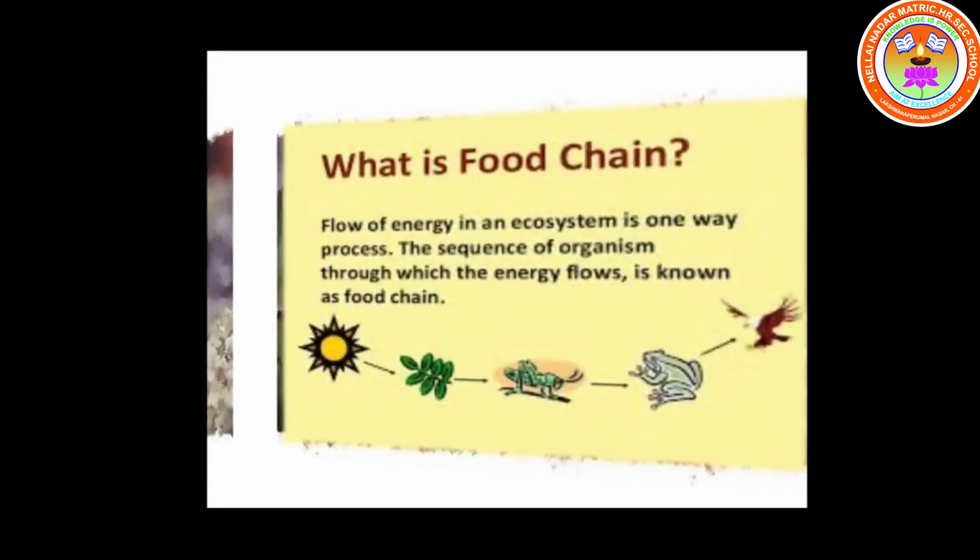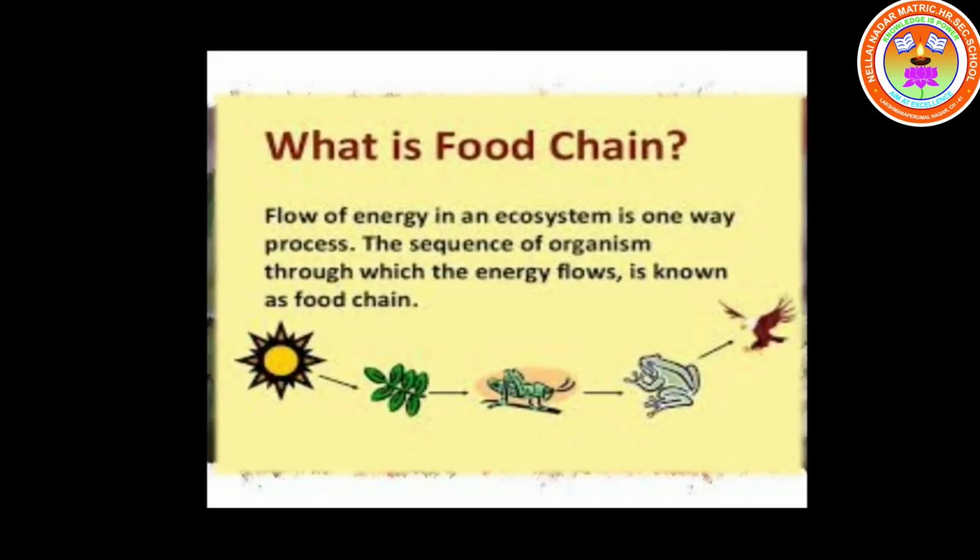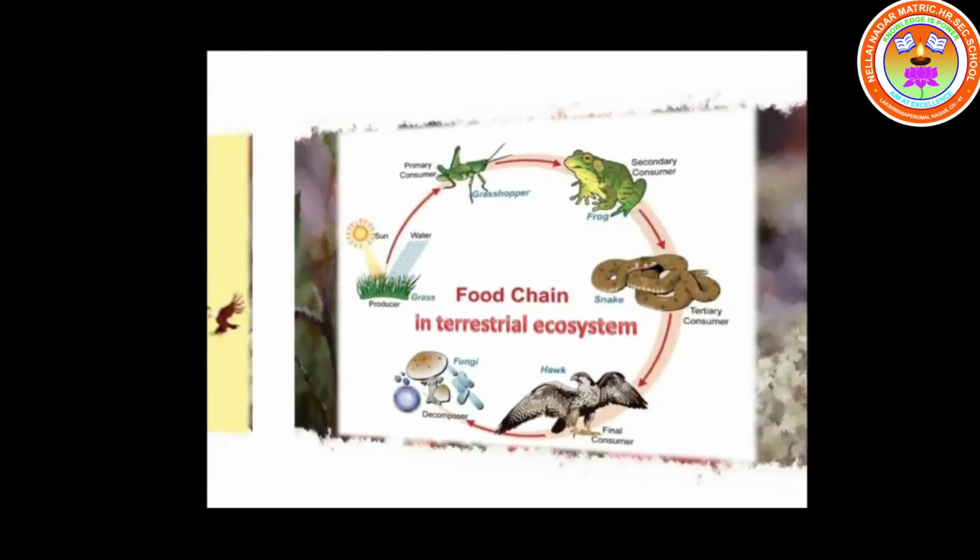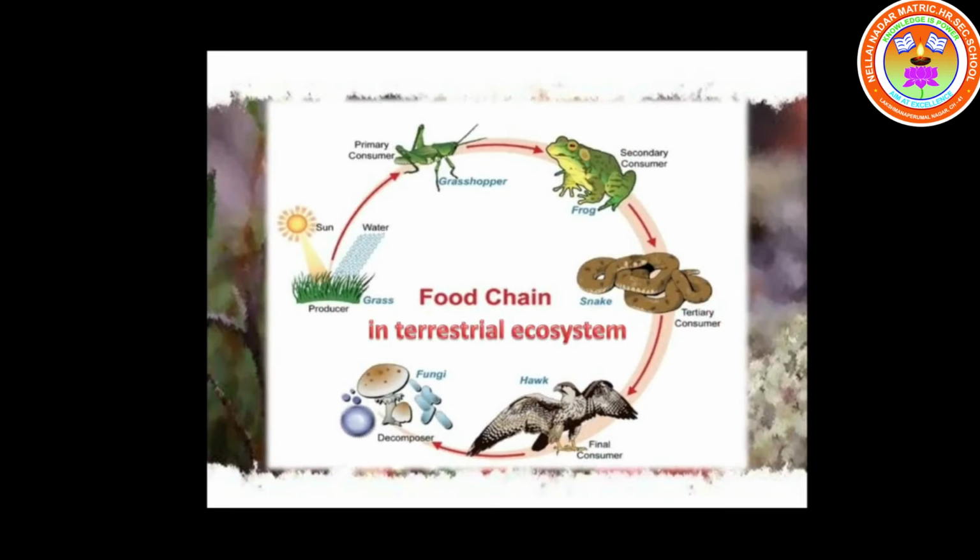Now let us see about food chain. What is food chain? Flow of energy in an ecosystem is a one-way process. The sequence of organisms through which the energy flows is known as food chain. So this sequence of who eats whom in an ecosystem is called food chain. It describes how organisms get energy and nutrients by eating other organisms.